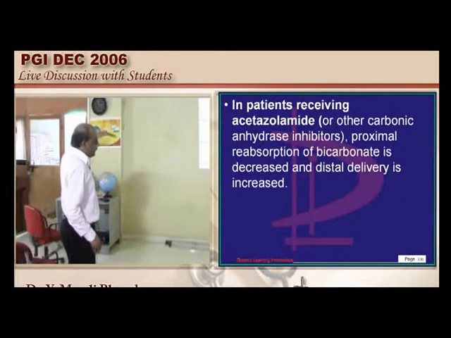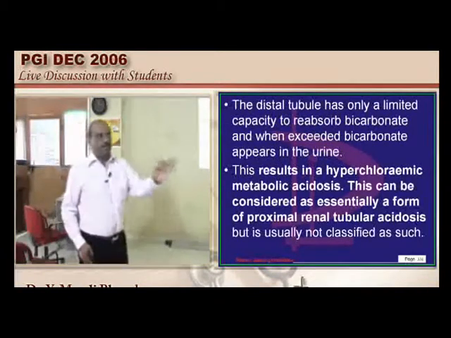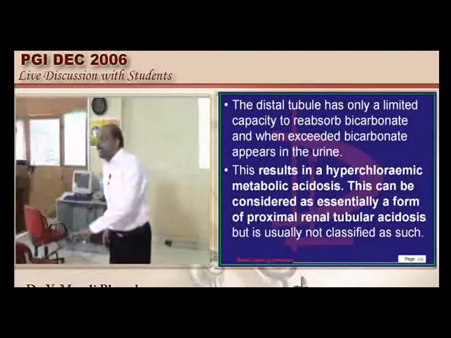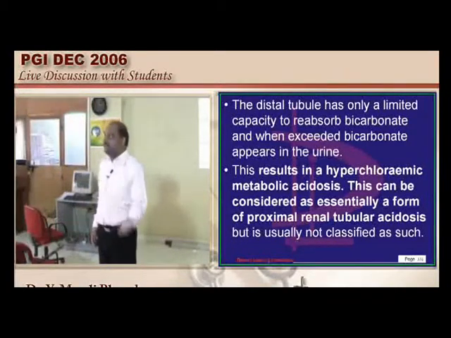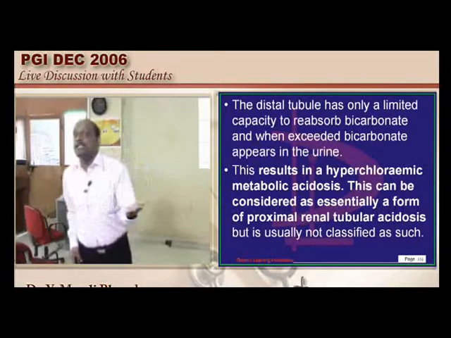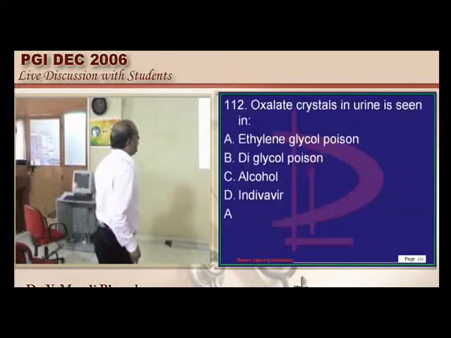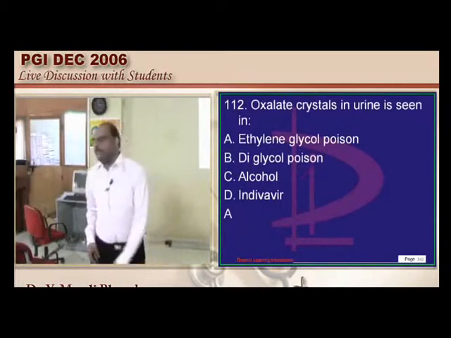Then you have potassium sparing diuretics like spironolactone, which once more function at the level of the distal tubule. So that is how, where is the mechanism of action, which diuretics lead to alkalosis, acidosis, and which diuretics lead to hypokalemia, hypercalcemia. You must be having those things in the tips. Now let us quickly go to the next question.